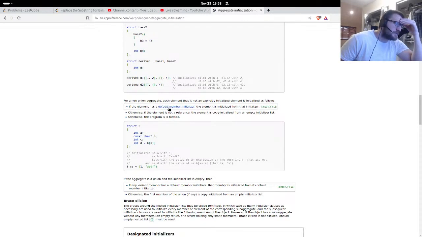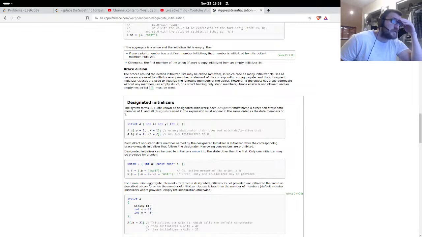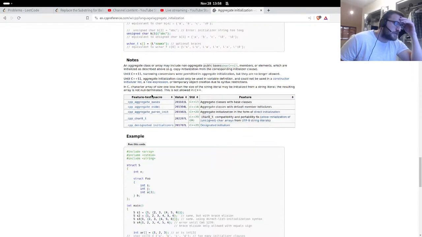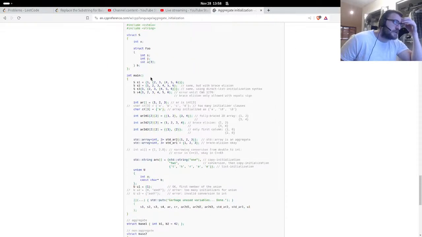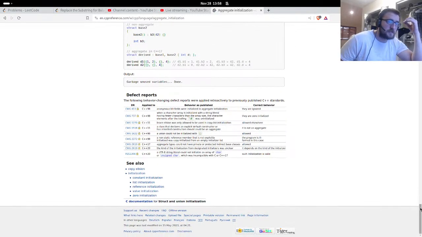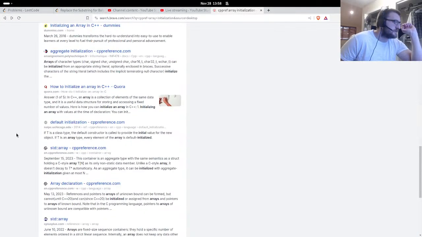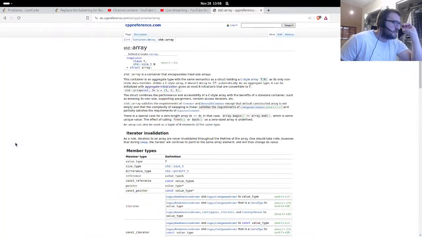I'm looking for copy elision. I'll come back to that another time. Looking for something specific: the syntax for array initialization in C++, it's different from C. I really should get the ISO of the standard. An aggregate type can be initialized with aggregate initialization. Okay, a C-style array doesn't decay automatically as an aggregate type.